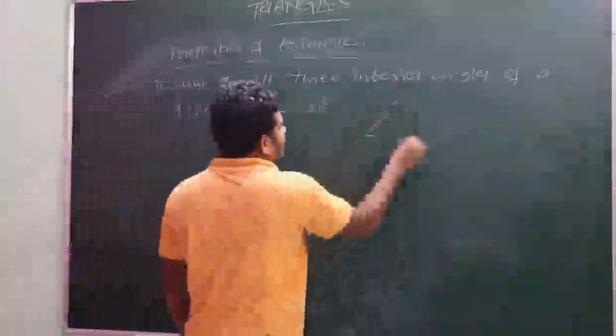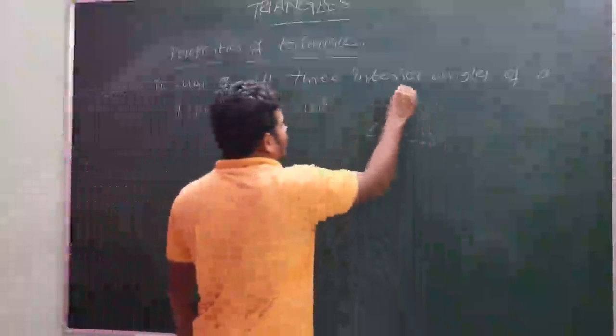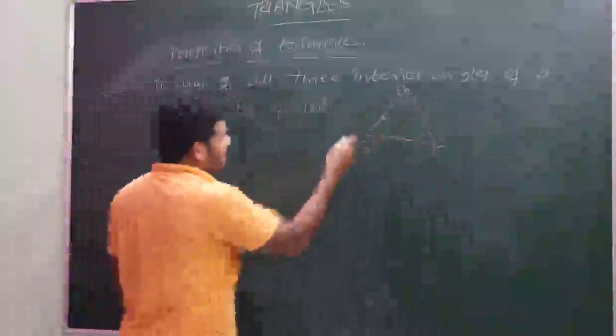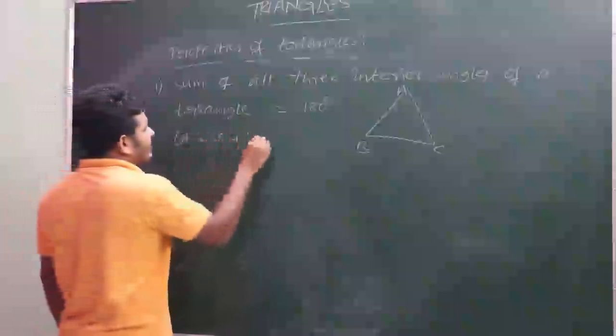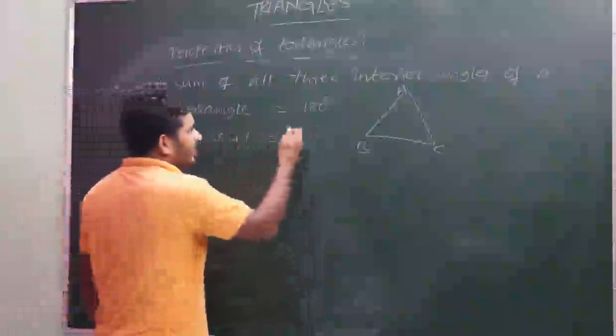Means if we consider this as a triangle ABC, then angle A plus angle B plus angle C is equal to 180 degrees.